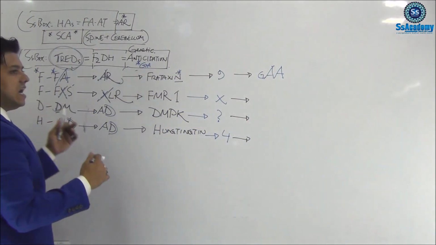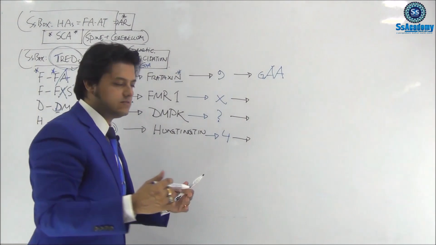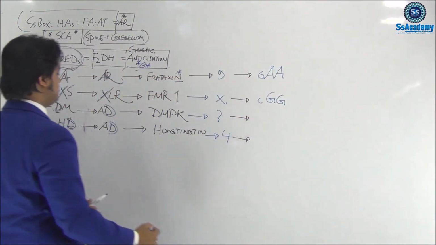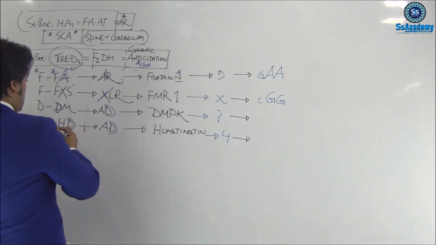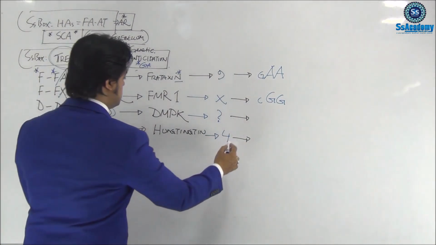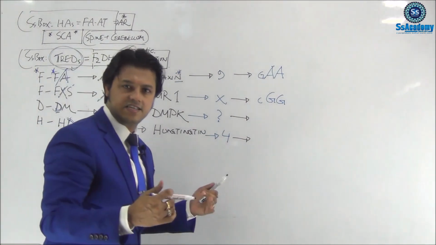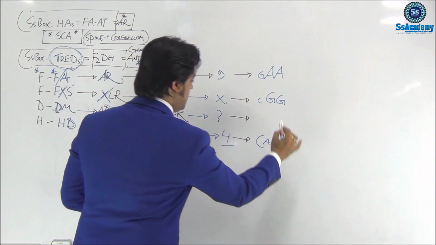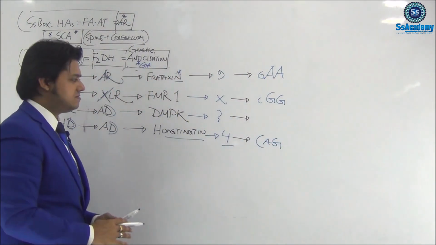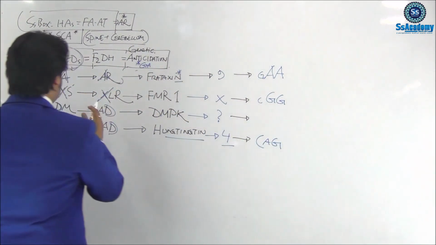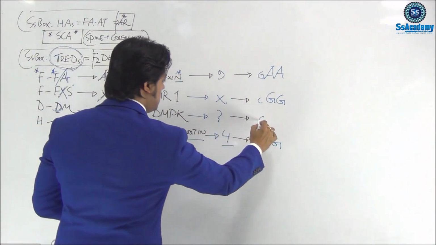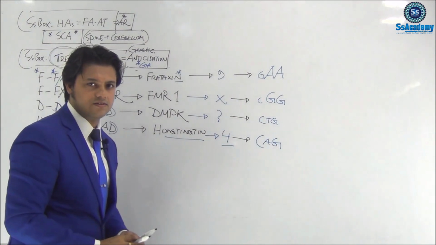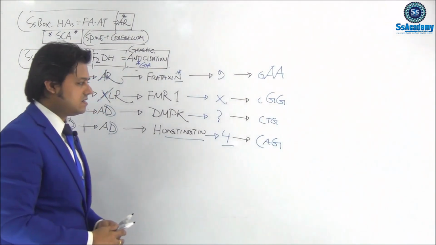Fragile X, the double G, is CGG. For Huntington's disease, think of Mr. Huntington four times having a coronary angiogram. And dystrophia myotonica, CTG, we can get it spontaneously.